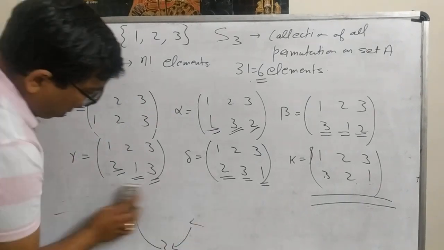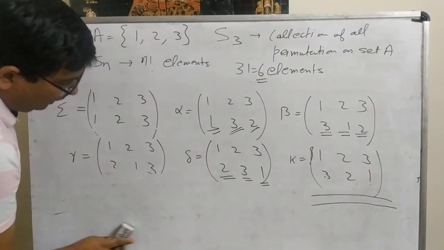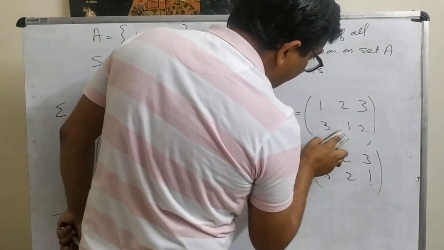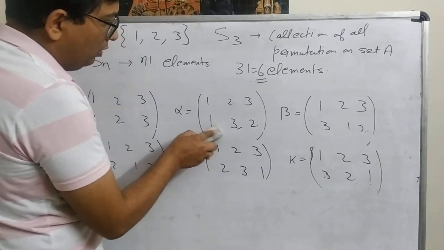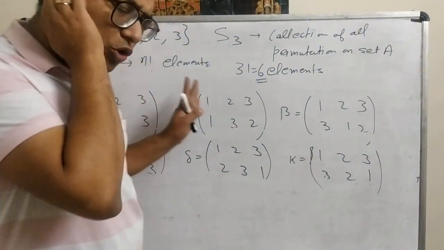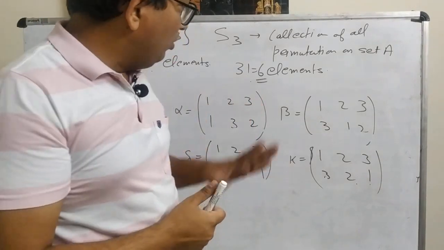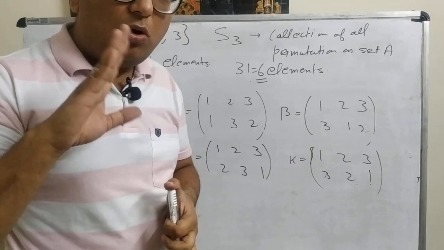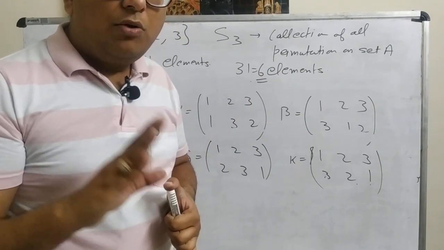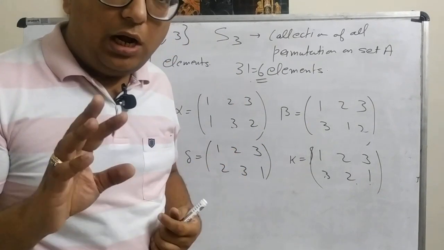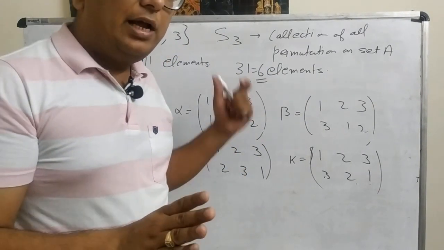Now let's see how we can find the composition of two elements. We have already proved that this is a group, because we have proved that the set of all permutations with respect to function composition is a group, named the symmetric group.